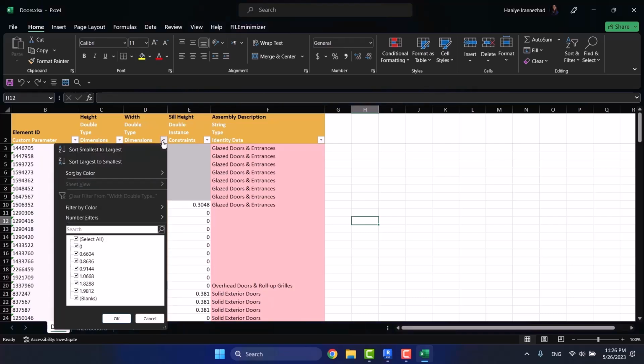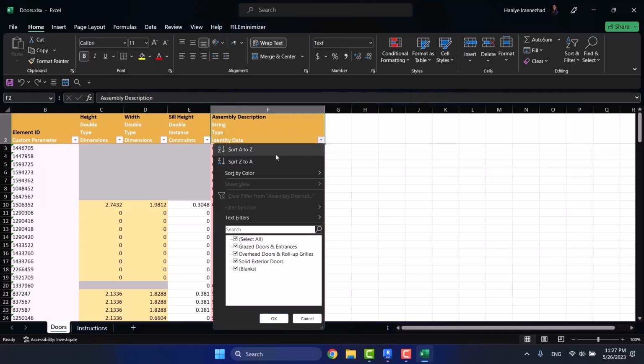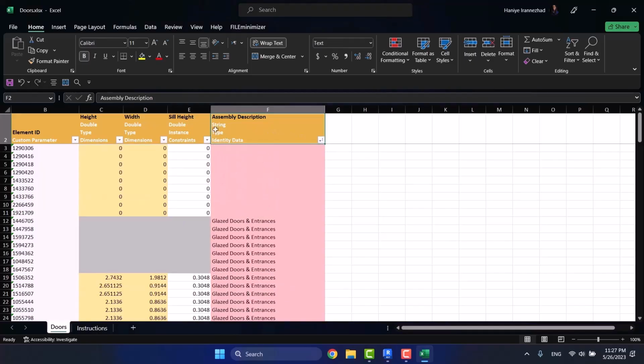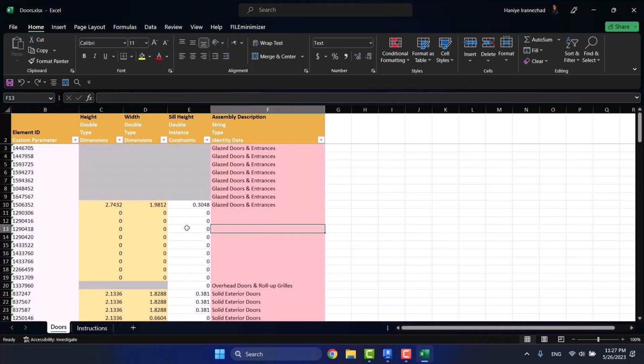Now here, based on the things that we talked about Excel in the first section, you can sort out things, you can filter things. For example, I come here and I say, okay, sort it out based on this. So whatever way that you think is better, you can customize your schedule whatever way that you want.